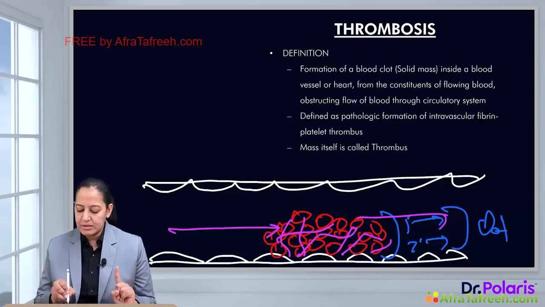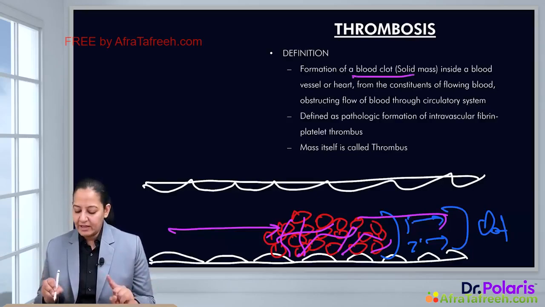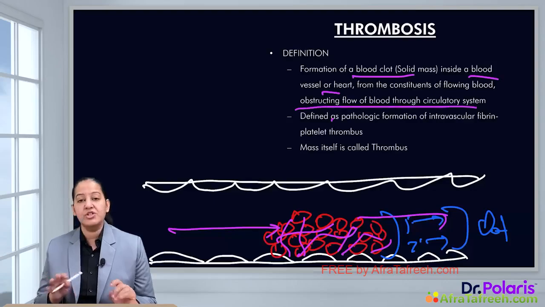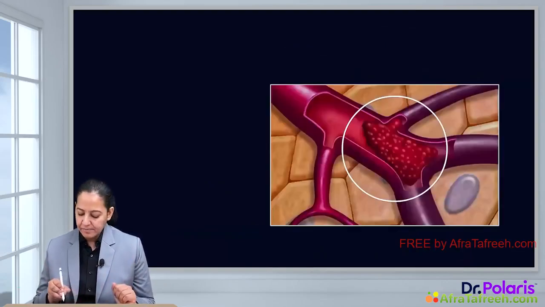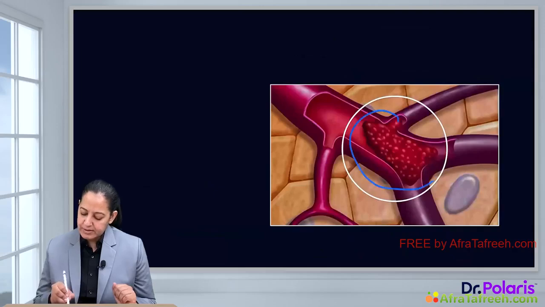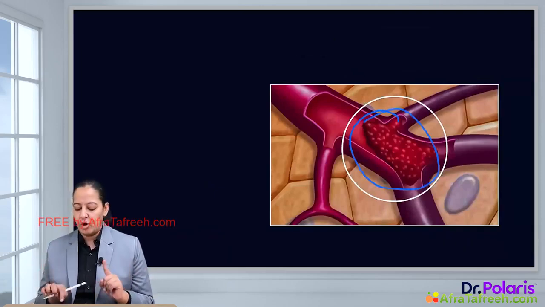So what is thrombosis? It is formation of a blood clot inside the lumen of the blood vessel or the heart, obstructing the blood flow, and it is pathological, it is without injury. The clot is known as thrombus, and the mechanism is known as thrombosis. You can appreciate in this diagram, you can see this is thrombosis. Inside an intact blood vessel, the thrombus is formed.